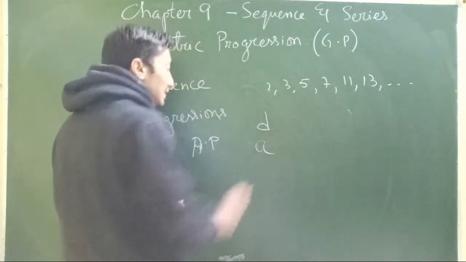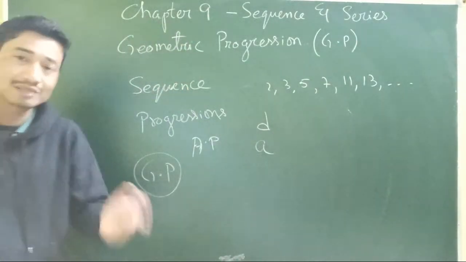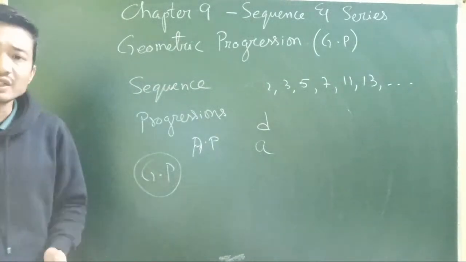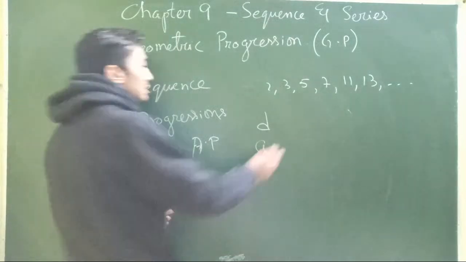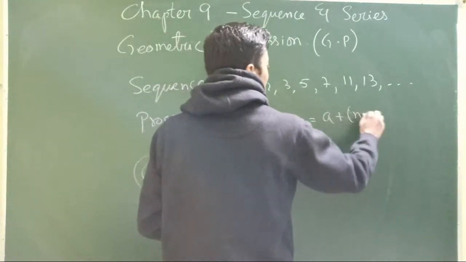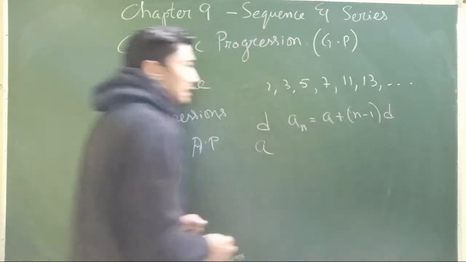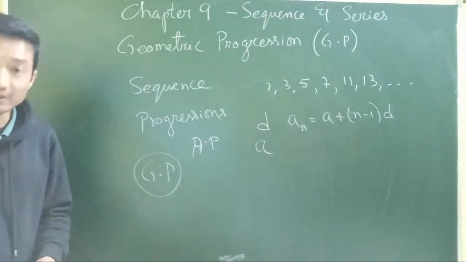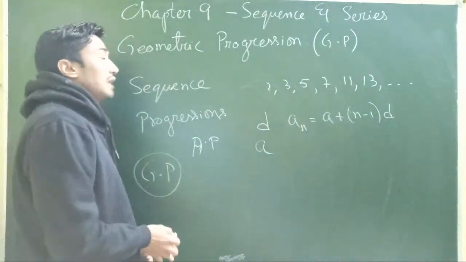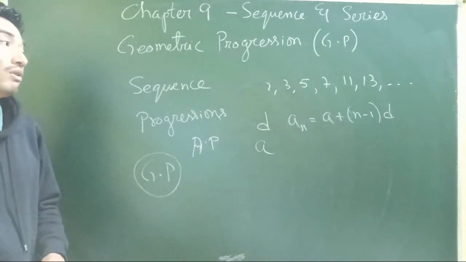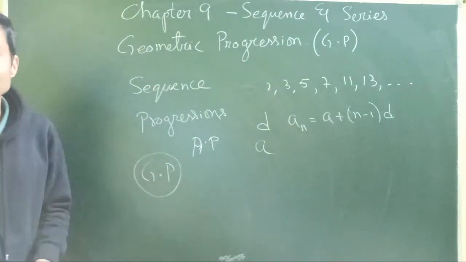The first term we generally denote by A, not necessarily, that depends on the textbook. You can use different letters also. The general term of an arithmetic progression was given by A plus n minus 1 into D. We have seen how useful the general term is for finding the nth term.